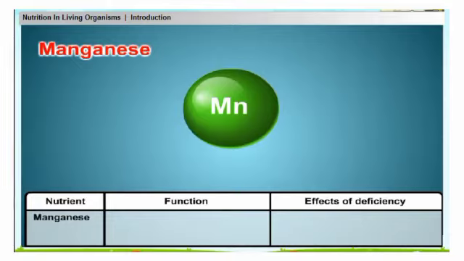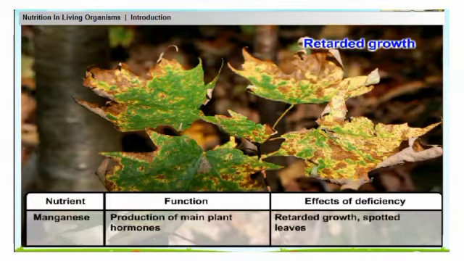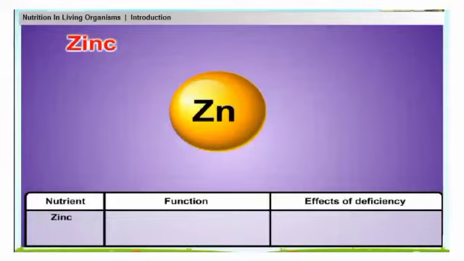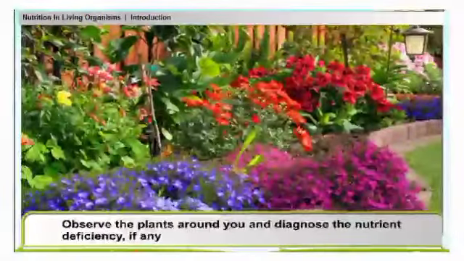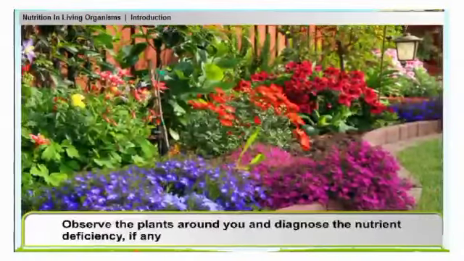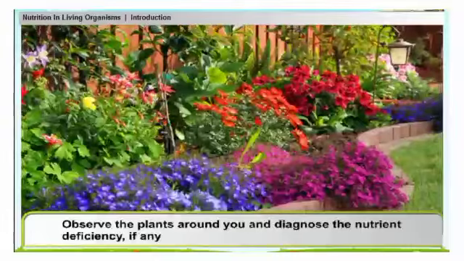Manganese is useful in production of main plant hormones. Its deficiency causes retarded growth and spotted leaves. Zinc is useful in production of hormones and their intermediates. Its deficiency causes retarded growth and yellowing of leaves. Observe the plants around you and diagnose the nutrient deficiency, if any.